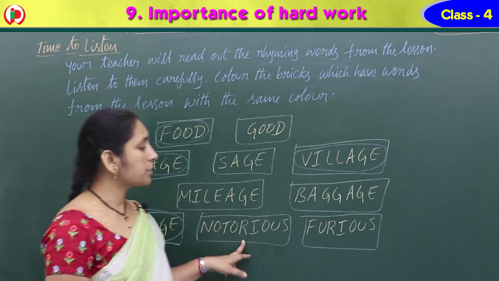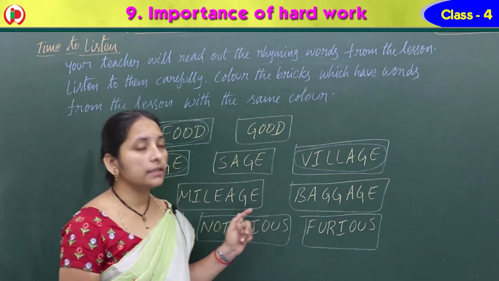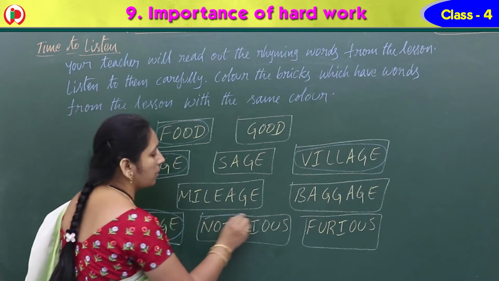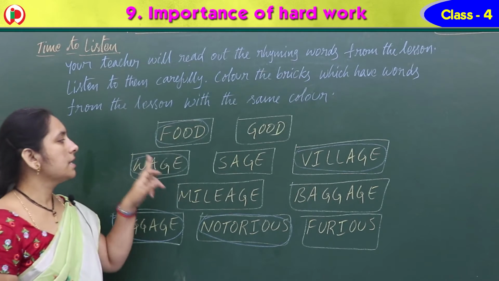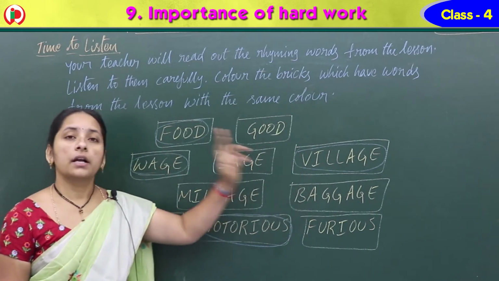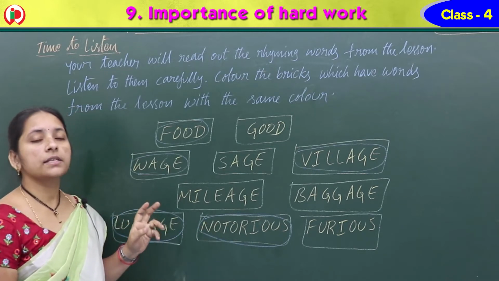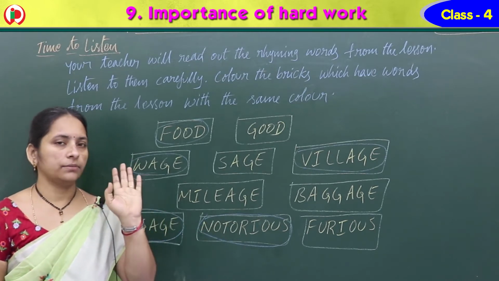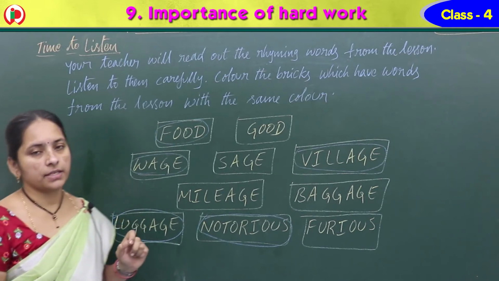And next one, notorious, furious. Which one? Very good, notorious. Bola was a notorious child, na? Color this. So food, wage, village, luggage, notorious, all these words should be in the same color. Okay, Nana? Clear this one? Yes, do it fast.